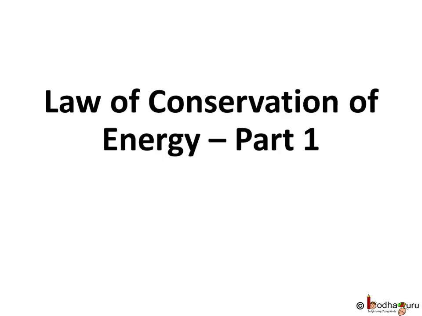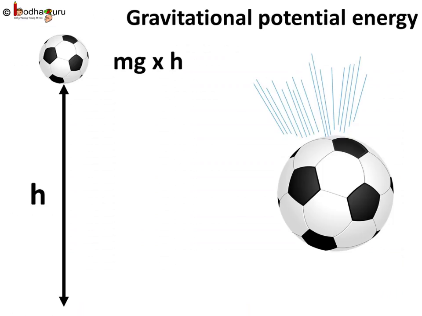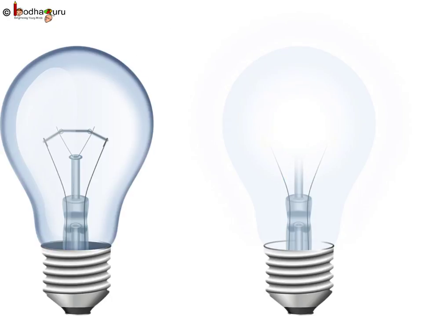Hello everyone. In our previous lessons, we learned that objects gain energy by virtue of their motion, and this is kinetic energy. Also, objects possess potential energy by virtue of their position and configuration. But the fact is, energy can actually transform from one form to another, and energy cannot be created or destroyed.